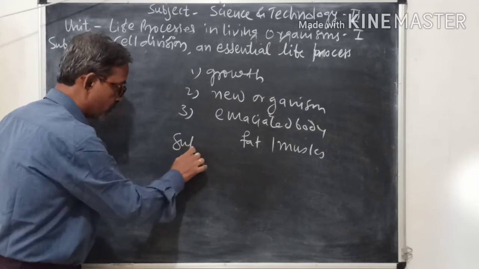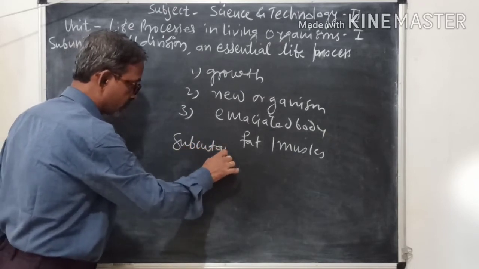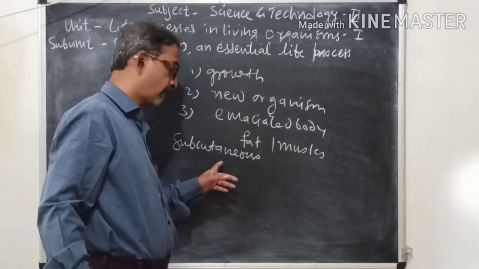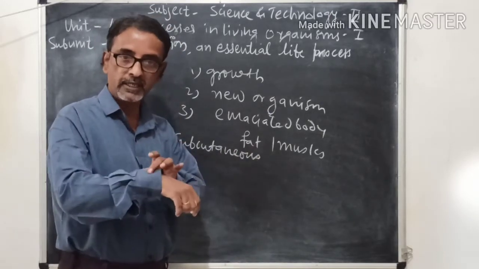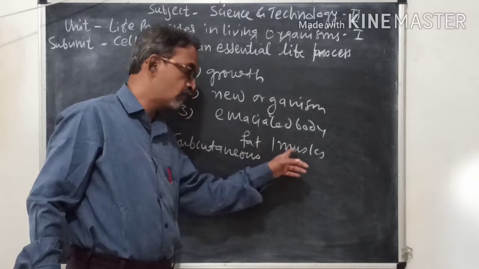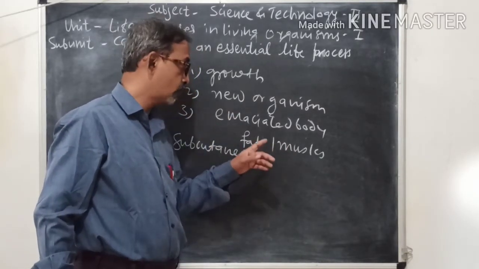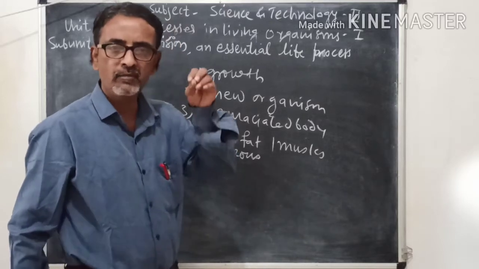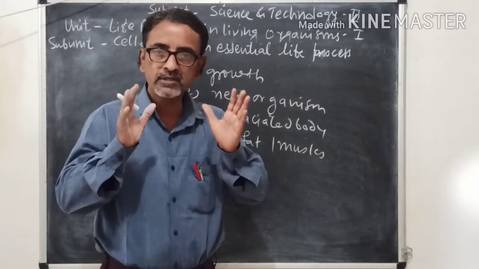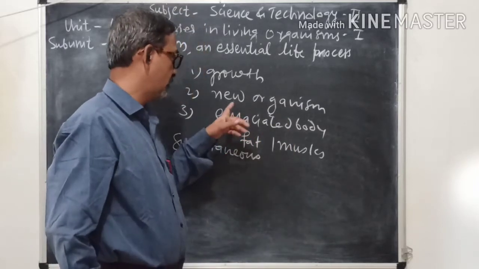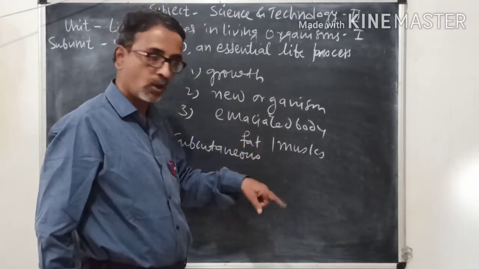Those which are subcutaneous. Cutaneous means skin; the fats and muscles under the skin are lost suddenly, and due to that there is an extreme loss of weight and the person becomes thin. In such persons cell division plays an important role.